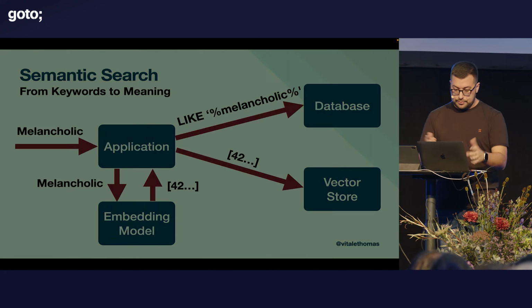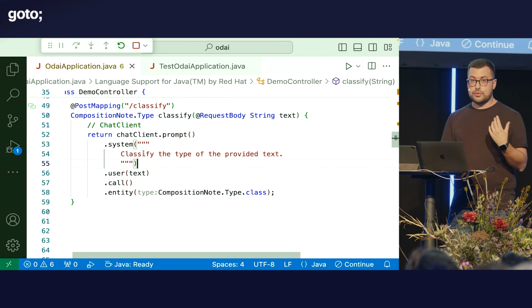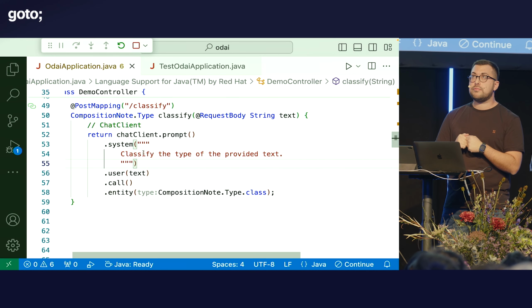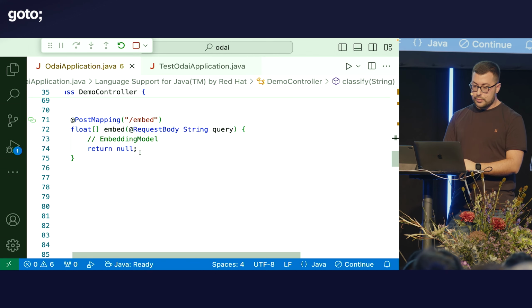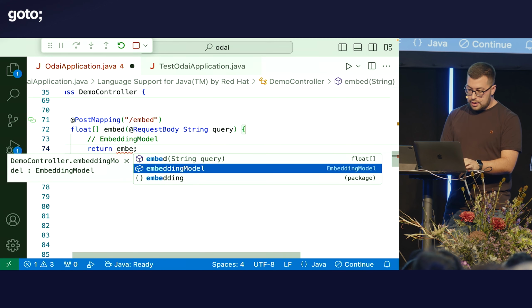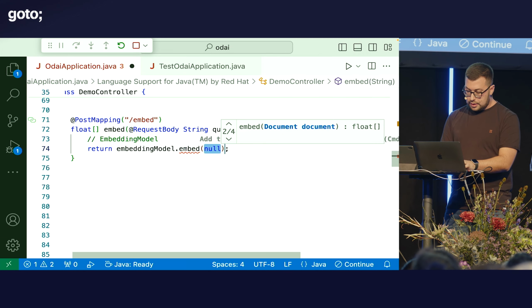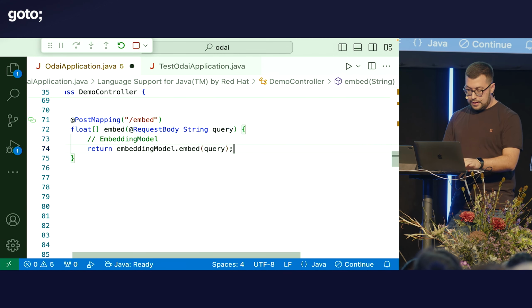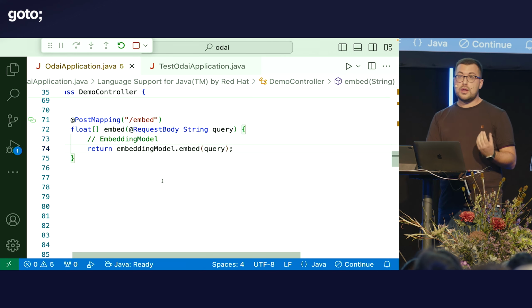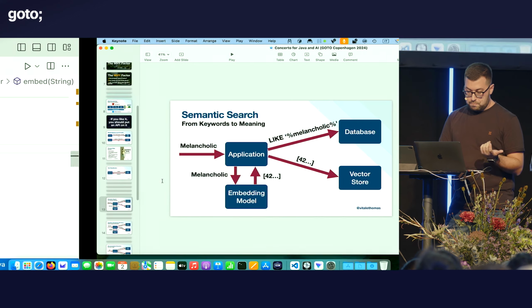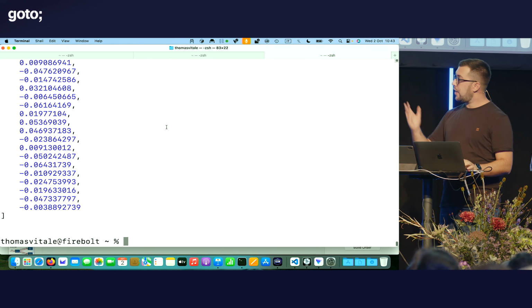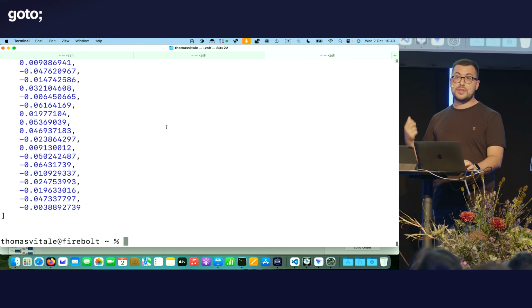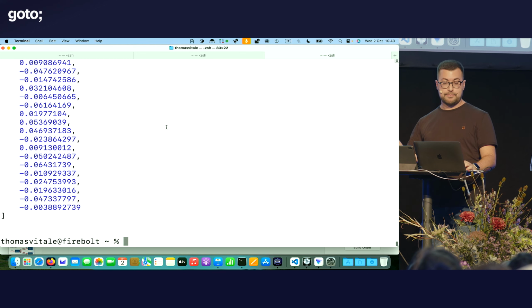How can I implement that? First of all, I need to go through this, let's call it translation process, where I translate my text into a vector. I can use the embedding model API from Spring AI. So I can simply say embeddingModel.embed and pass the user query. And I'll get back this numerical version of my text. Let's try it out. If I say melancholic, then I get back this representation in a vector form.